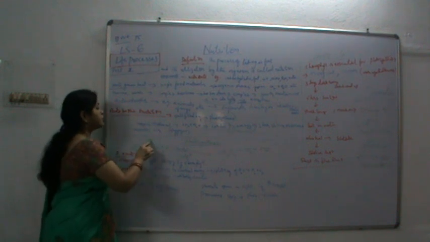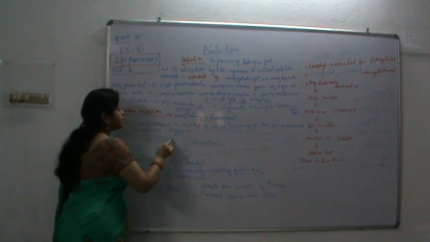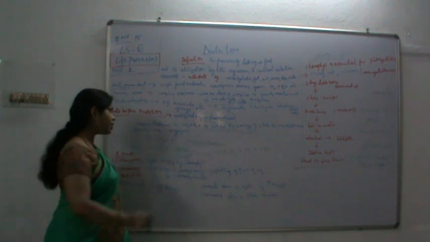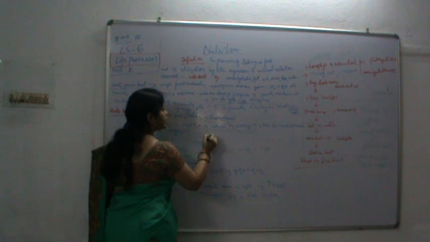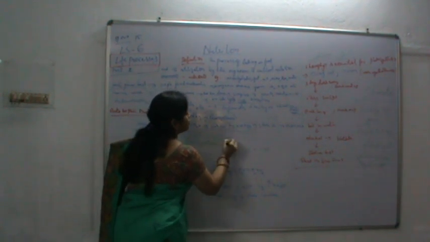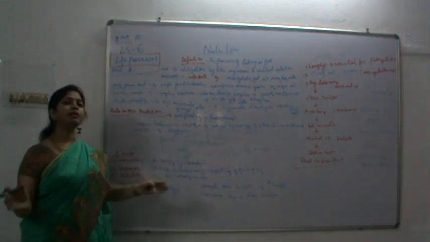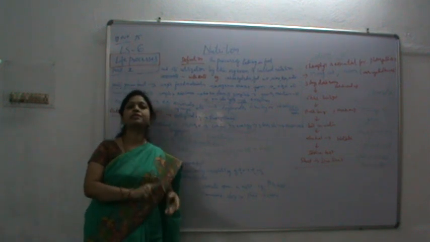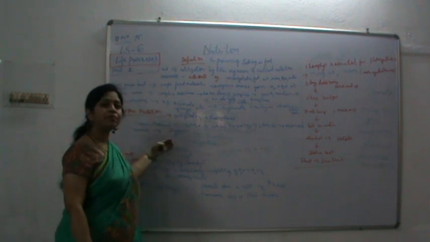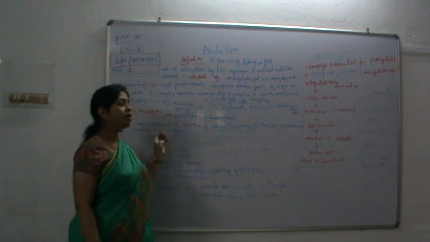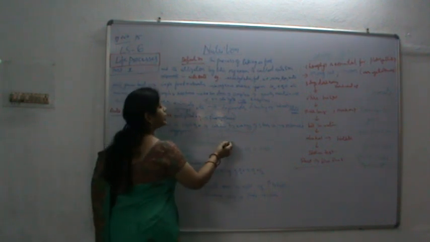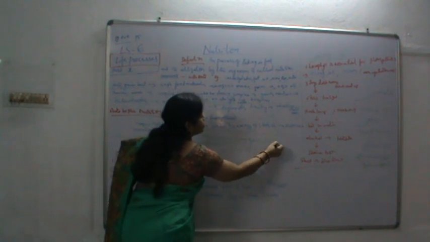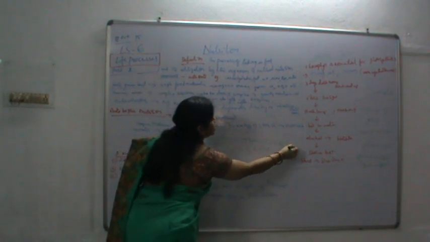As for photosynthesis, the leaf is the place where photosynthesis takes place. What we call in the lower classes, the leaf is a kitchen for the plant, where all the ingredients, the chlorophyll, sunlight, carbon dioxide, water, minerals, etc., join together, preparing the food called carbohydrate. What is it called? The carbohydrate.